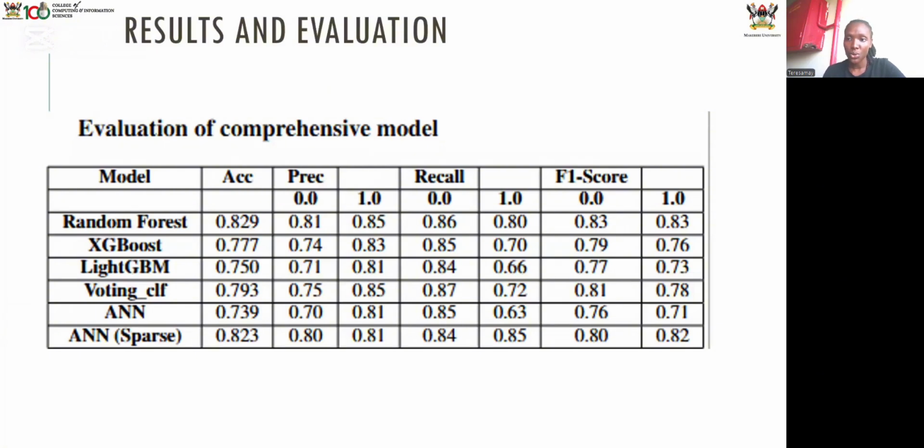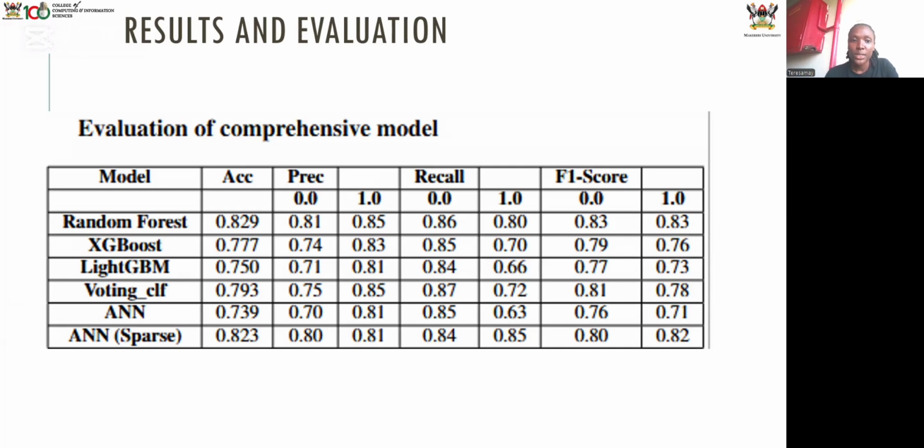Then the results we obtained after training our progressive model is that we initially trained the individual teacher models, then used the voting classifier to obtain a voting classifier model, and then distilled knowledge to an artificial neural network, and we applied sparsity. So we saw sparsity reducing the weight of the model, but maintaining its performance, even improving its performance. So the model is able to perform so well.